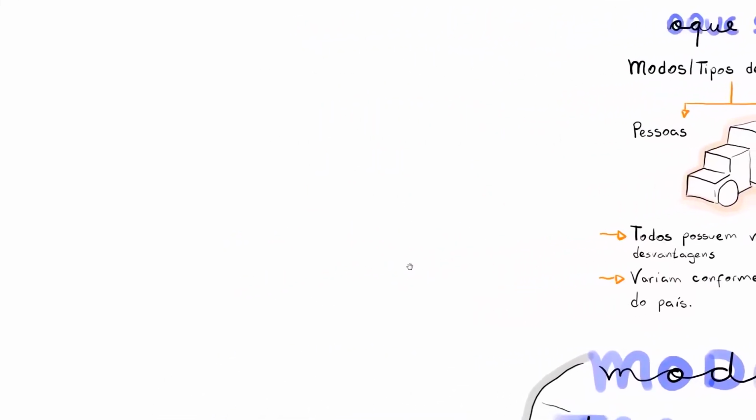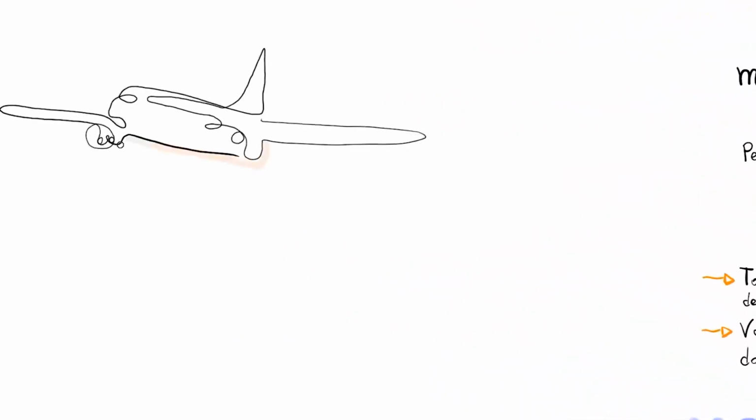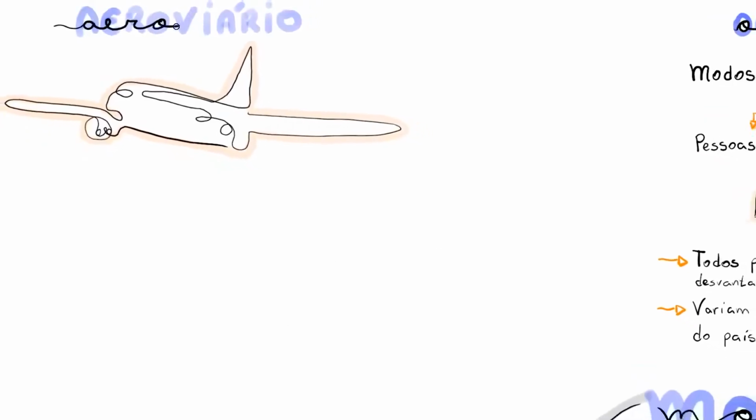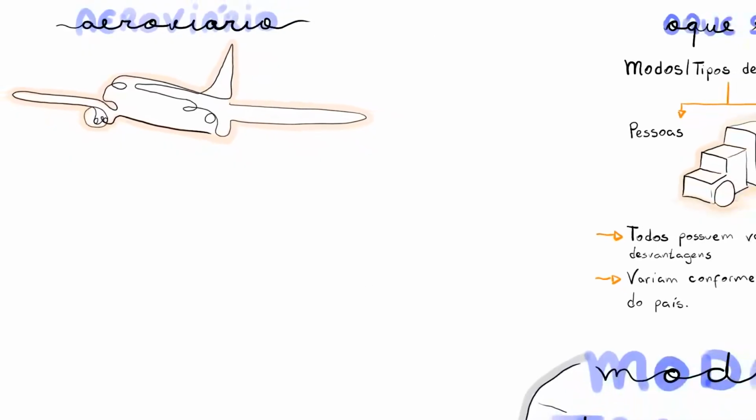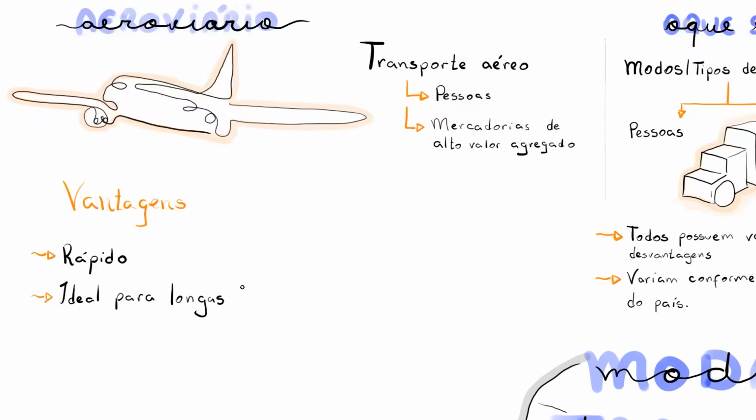Well, now that you already understand what transportation modes are, let's start talking about each of them. Starting here with air transport, and here you'll notice how the names themselves already suggest the characteristics of each mode. Here, for example, air transport. So these are the means of transport that move through the airspace, like airplanes, for example, and helicopters. In the case of this mode, the focus tends to be on transporting people and also high-value goods. And without a doubt, one of its main advantages is speed. It's very fast transportation, which makes it ideal for long distances, especially internationally, from one country to another.